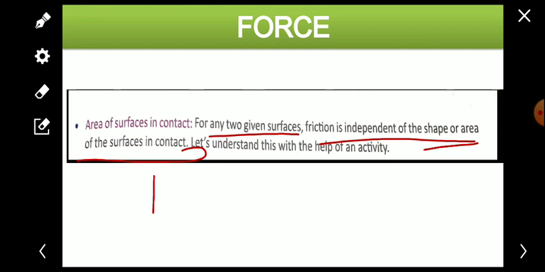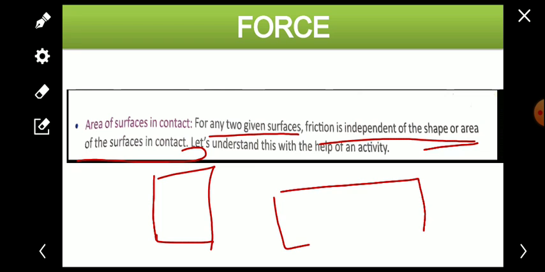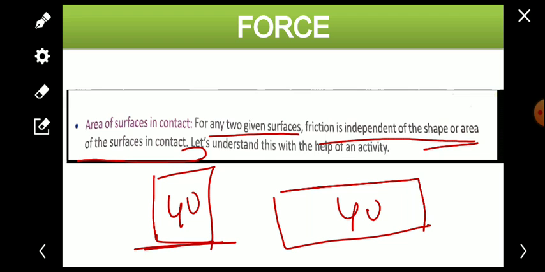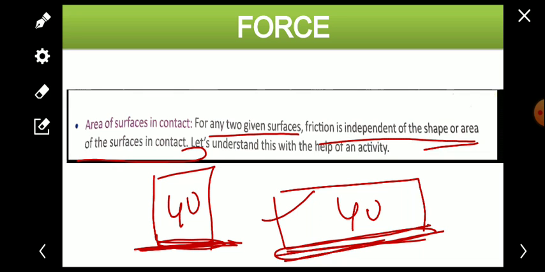Suppose an object is 40 kg, like this or like this, and both are 40 kg. Here the surface area in contact is this much only, and this is the bigger one. You might think this object will experience greater friction, but no. Friction is independent of the shape or the contact surface area.